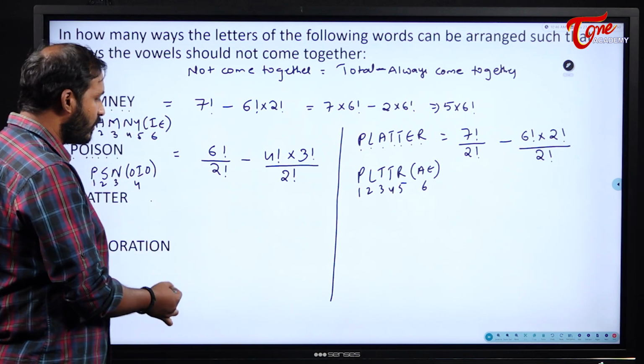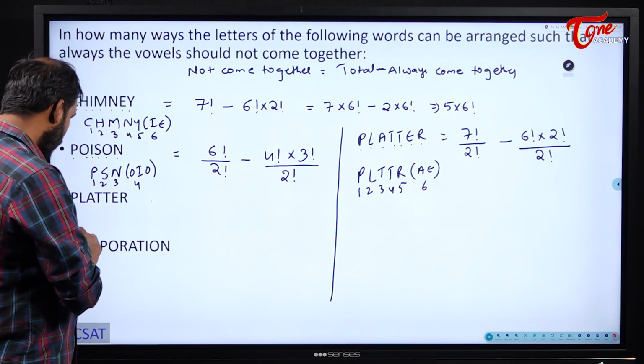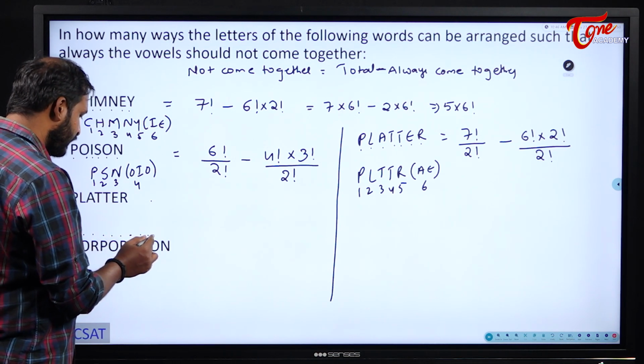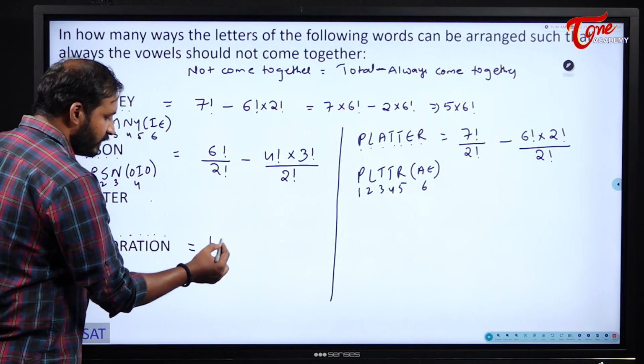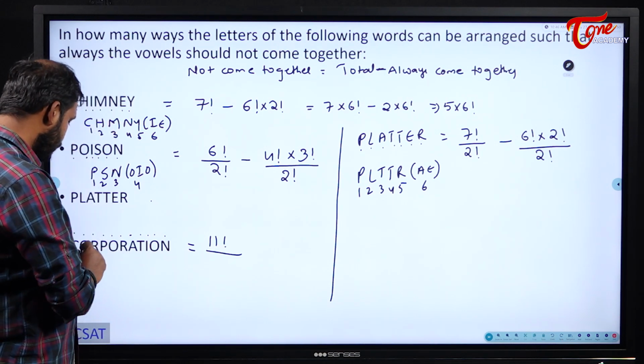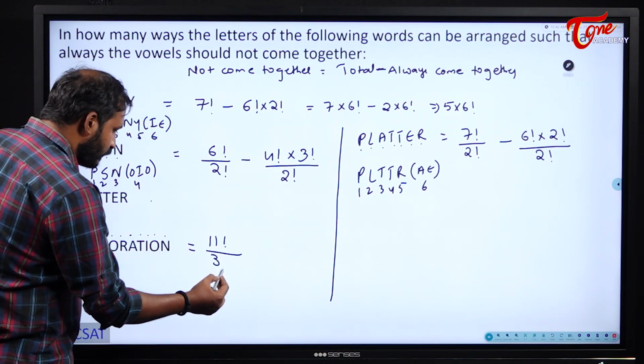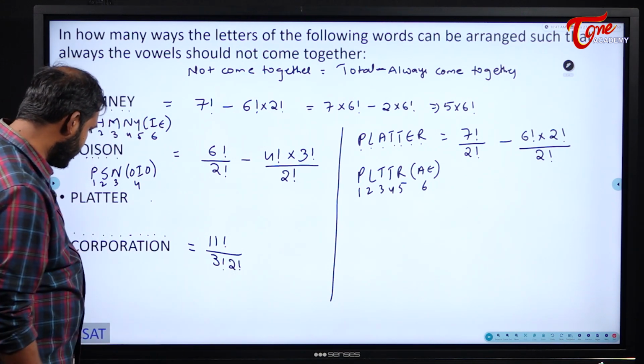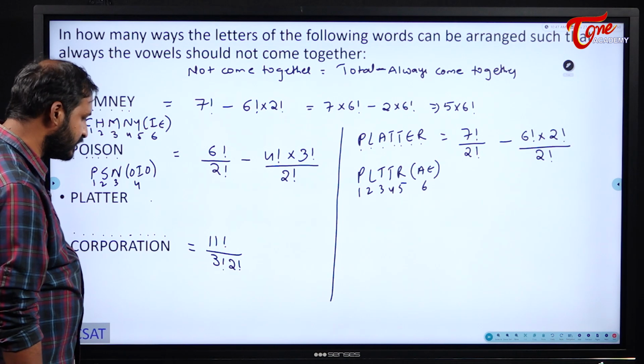Next, similarly for CORPORATION, please see here 1, 2, 3, 4, 5, 6, 7, 8, 9, 10, 11. So 11 factorial by total chances. O was there 3 times, so 3 factorial. And next, R was there 2 times, so 2 factorial. Is there any other repetition? No repetition is there, that's it.